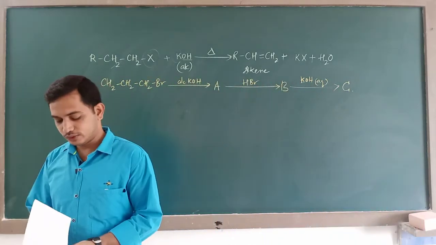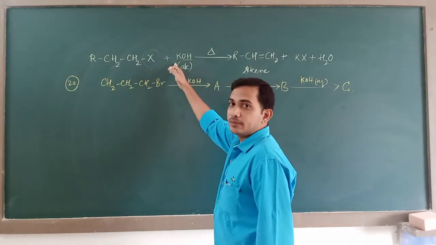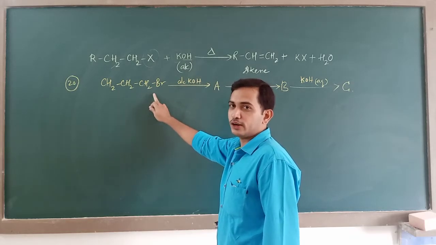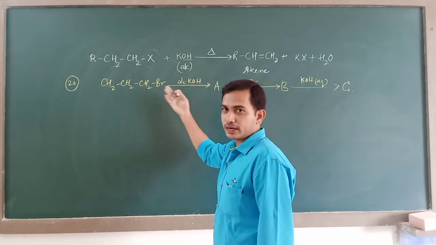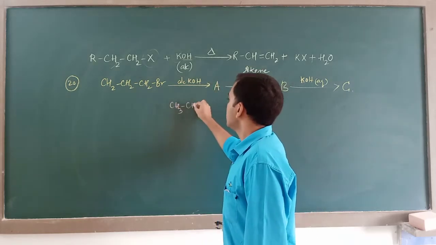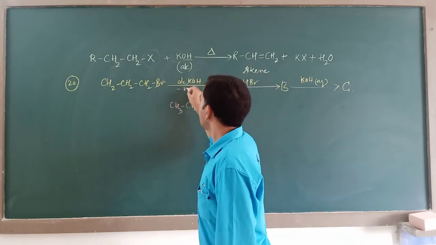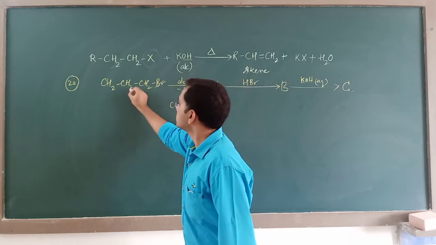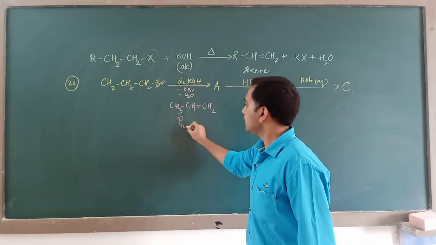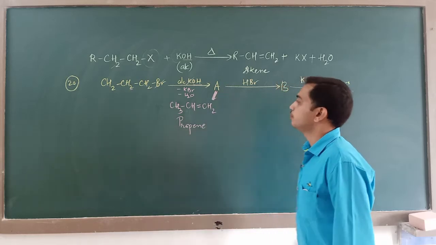Okay, now let us solve this question. The same question as the above, as the 19th. Whenever alcoholic KOH comes into the picture with the haloalkane, dehydrohalogenation takes place. Remove hydrogen and halogen, and see what product is obtained. You will get CH3, CH double bond CH2, because KBr, and OH and H from here will go as water. So you will be left with propene. A is propene.